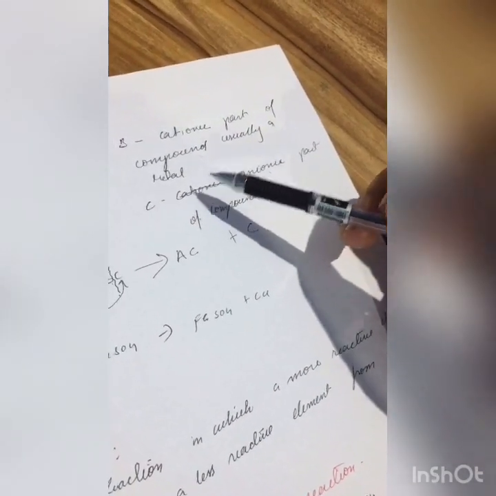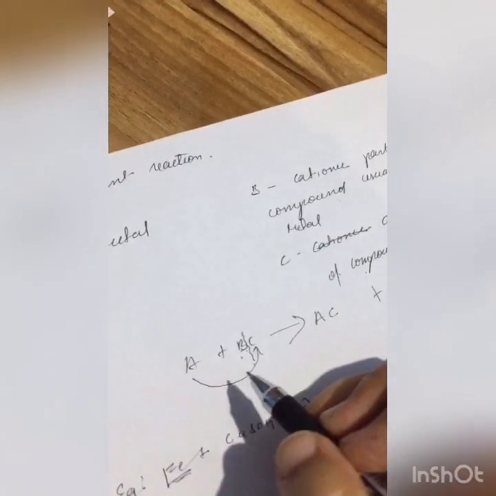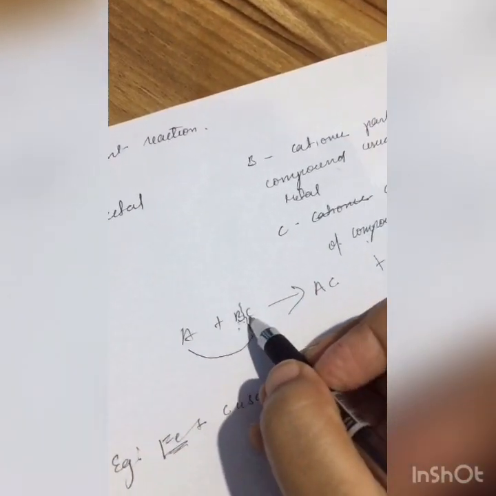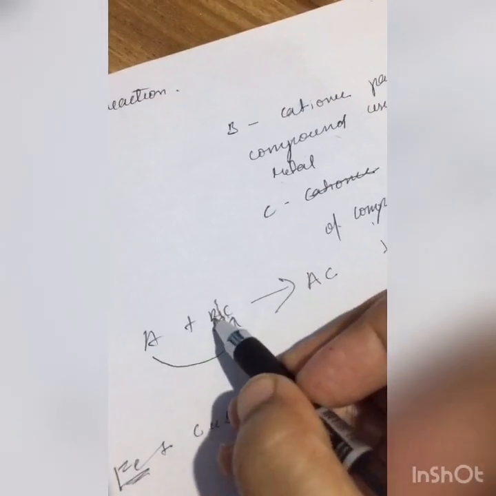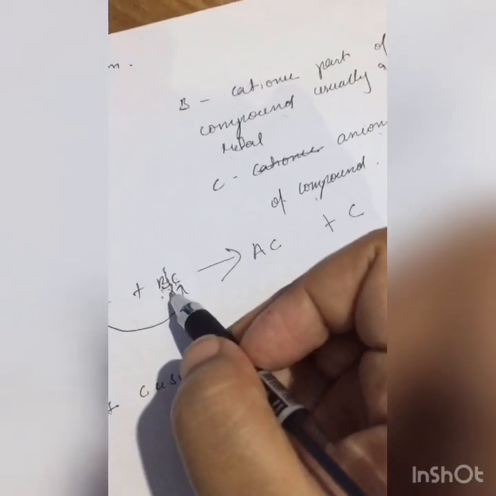And then what happens in these reactions? See, B and C, the anionic and cationic parts, will break up.